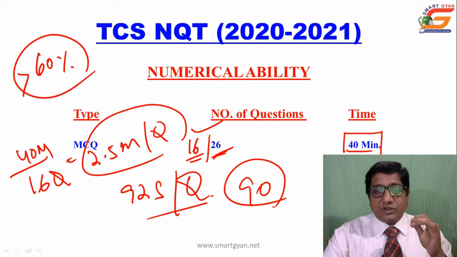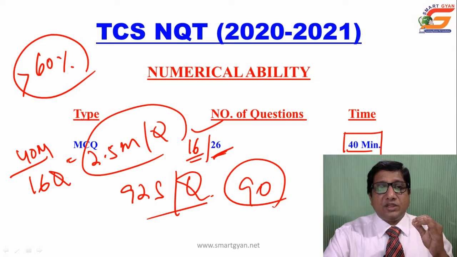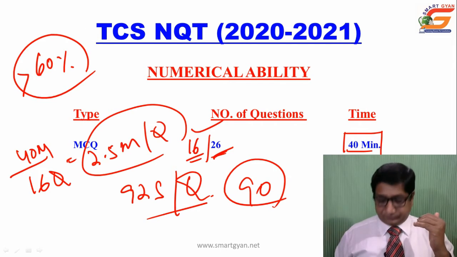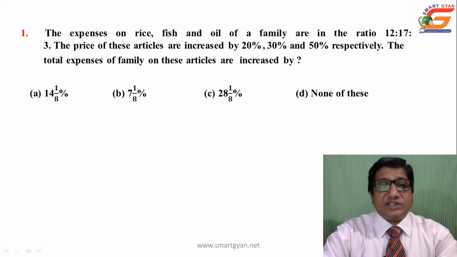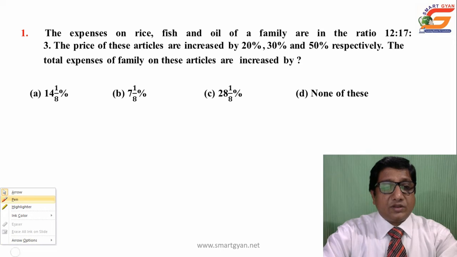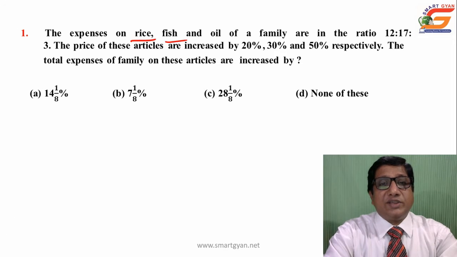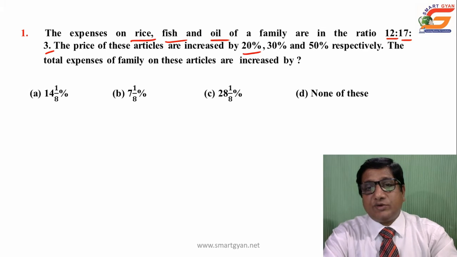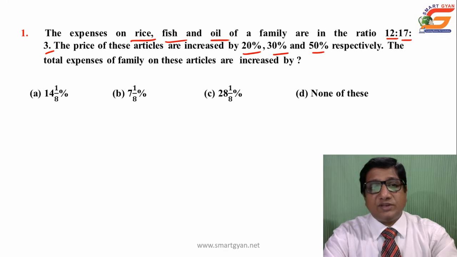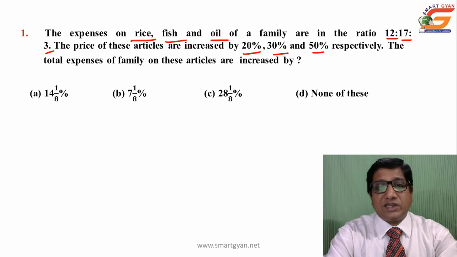Okay, now let us move into different previous questions. What is the level, pattern and coverage in the previous TCS hiring process? The expenses on rice, fish and oil of a family are in the ratio 12, 17 and 3. The prices of these articles are increased by 20%, 30%, 50% respectively. The total expenses of the family on the articles are increased by?